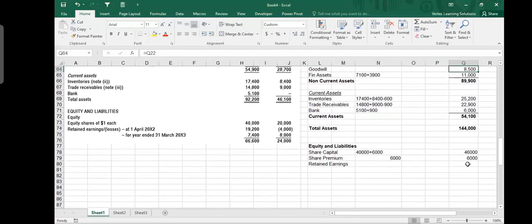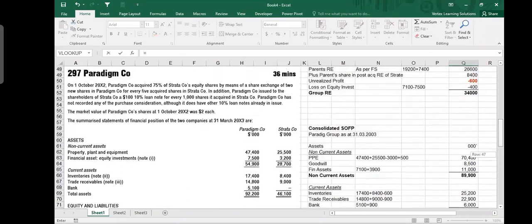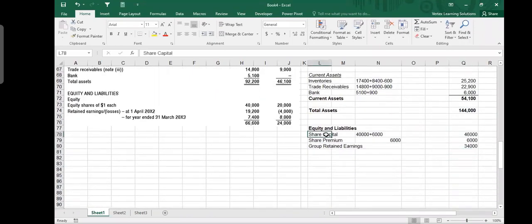Then you have retained earnings. Now, how much are the retained earnings? Here you write down your group retained earnings. We calculated group retained earnings somewhere there. I think it was 34,000. Now what you have: share capital 46 million, share premium 6 million, and group retained earnings 34 million.